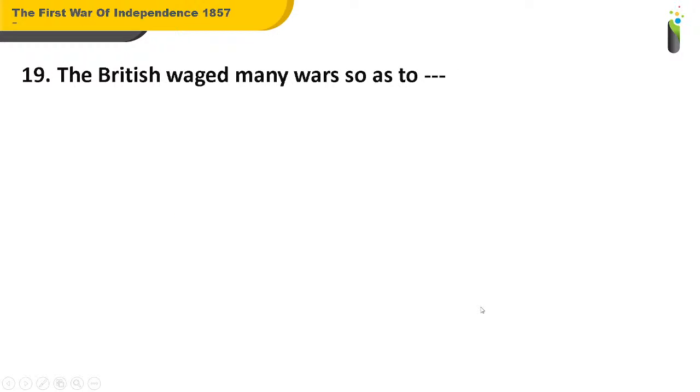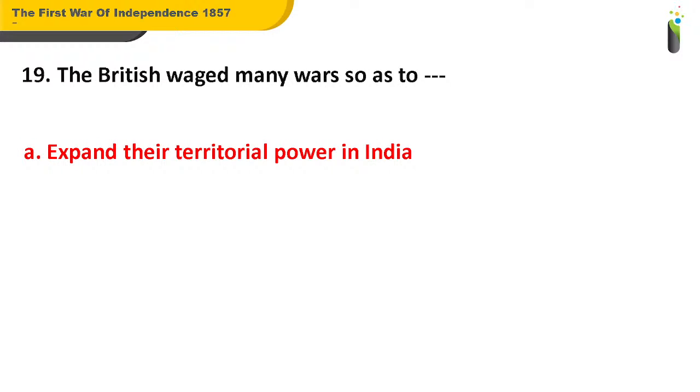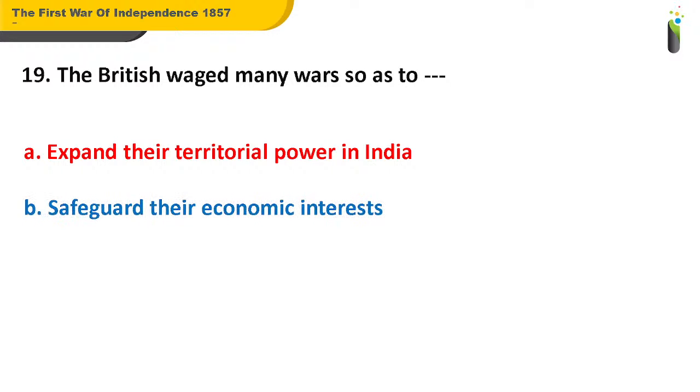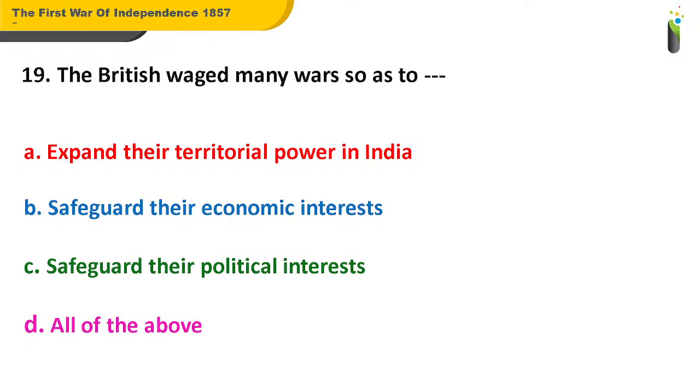Now, question number 19. The British waged many wars so as to dash. A. Expand their territorial power in India. B. Safeguard their economic interests. C. Safeguard their political interests. D. All of these. So answer me for question number 19.